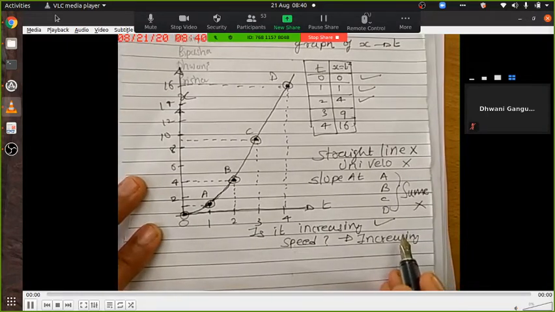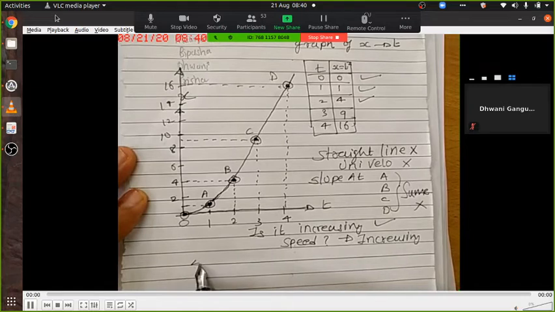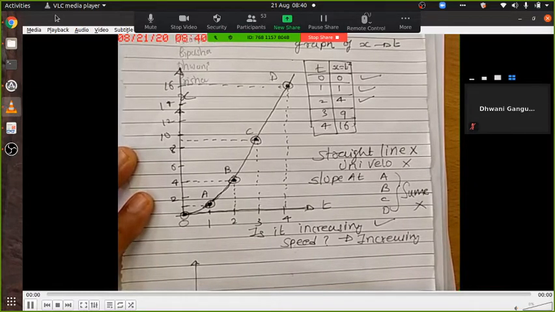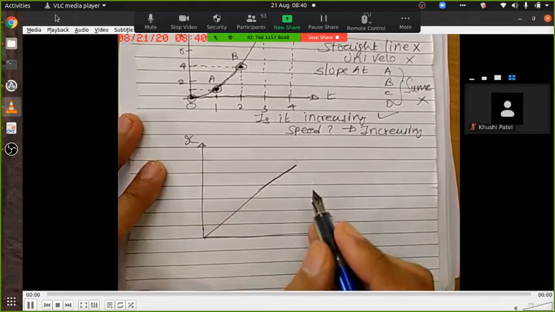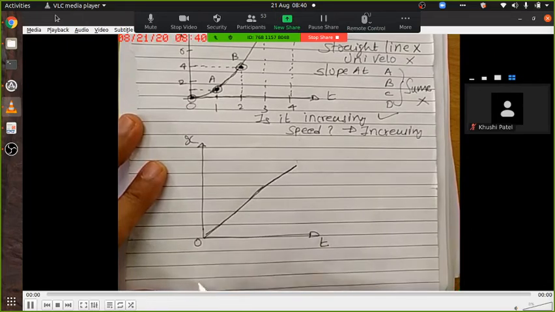Okay. Had it been a graph like this, this is t and this is x. Just hold on. Now it's a straight line.